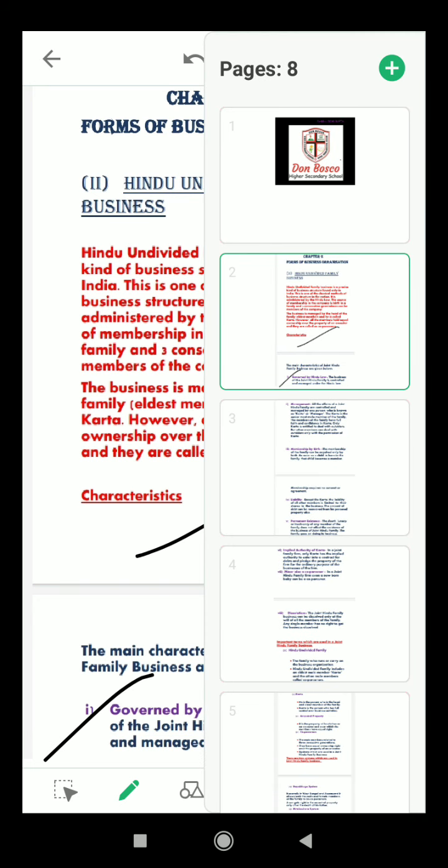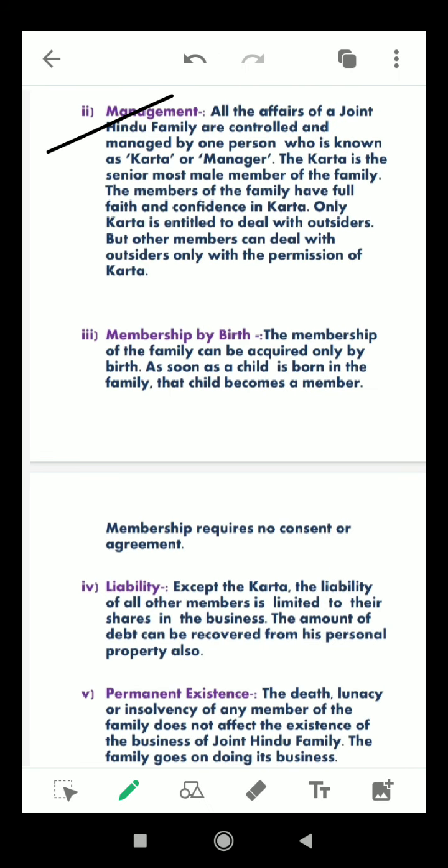The second characteristic is management by karta. All the affairs of a joint Hindu family are controlled and managed by one person who is known as karta or manager. The karta is the senior-most male member of the family. The members of the family have full faith and confidence in karta. Only karta is entitled to deal with outsiders, but other members can deal with outsiders only with the permission of the karta.